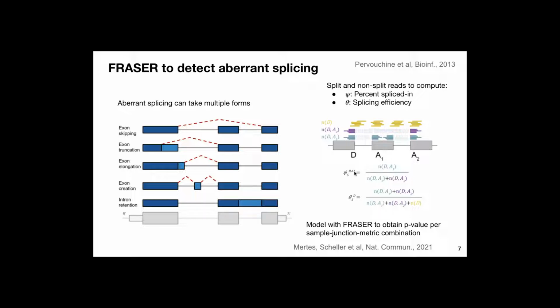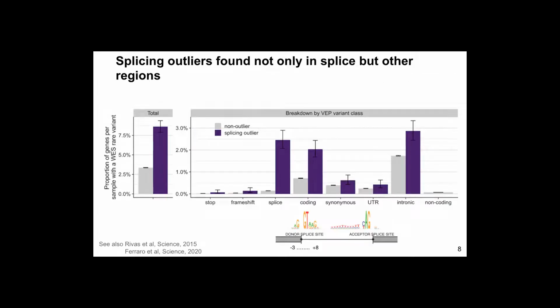These metrics are fitted using a program and a statistical method called FRASER, which also uses a denoising autoencoder and which yields a p-value per sample junction metric combination. In a similar way, but in a much lower proportion than for expression outliers, splicing outliers can also be associated with rare variants, as we see here.